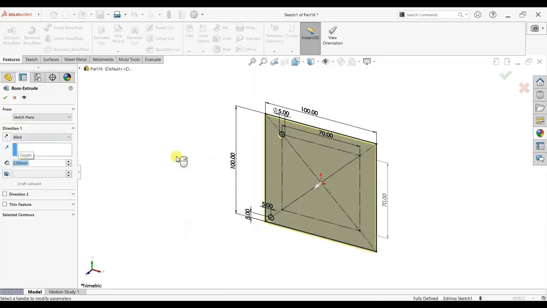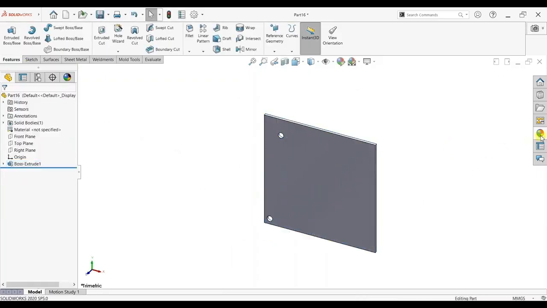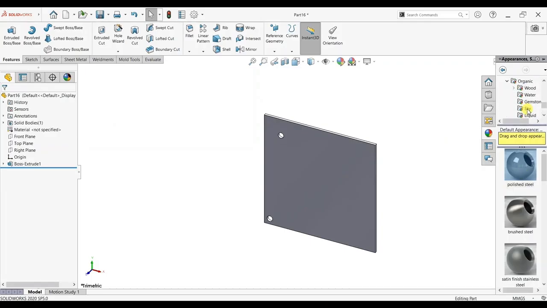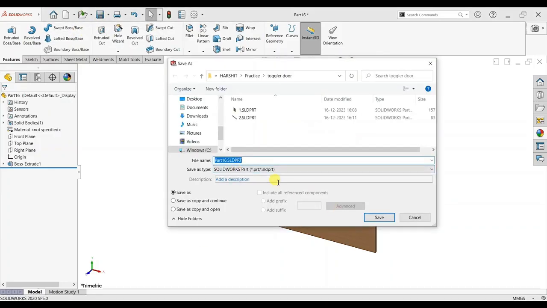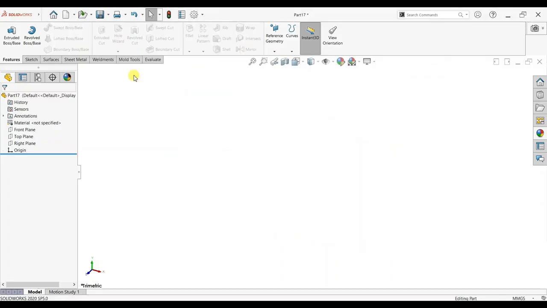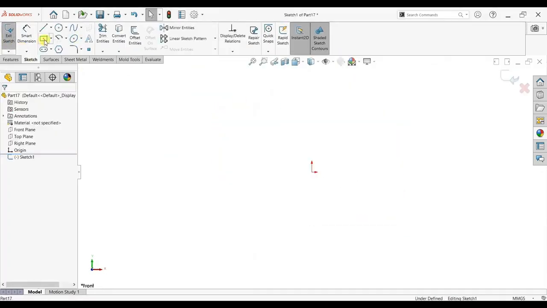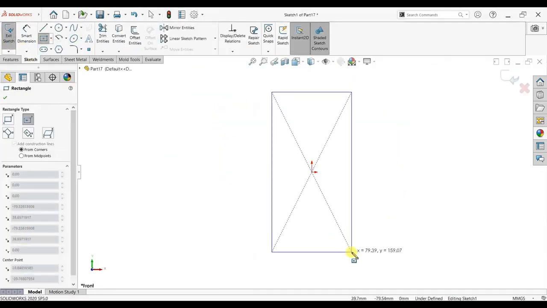Now same way, give extrude 2 mm. Okay, give appearance of wooden style. Same way to save this part.